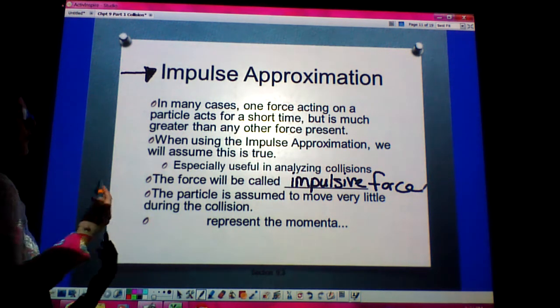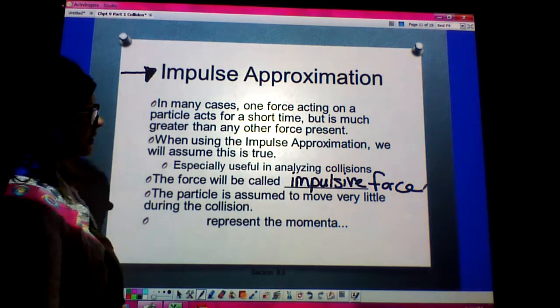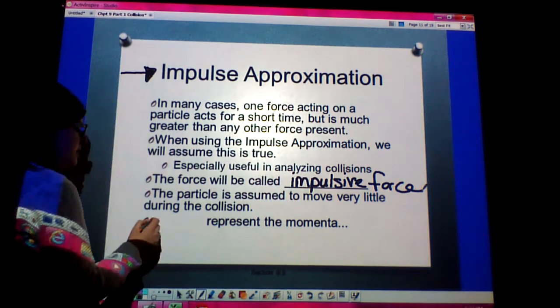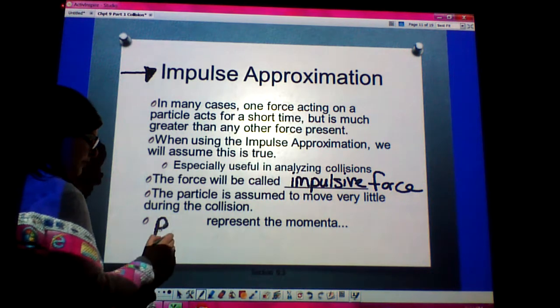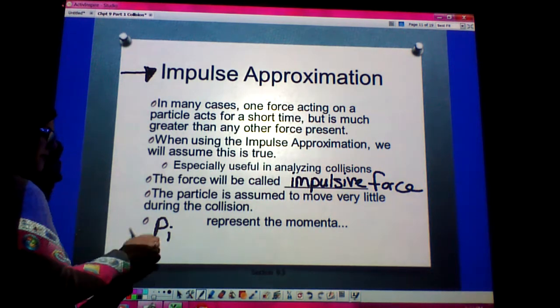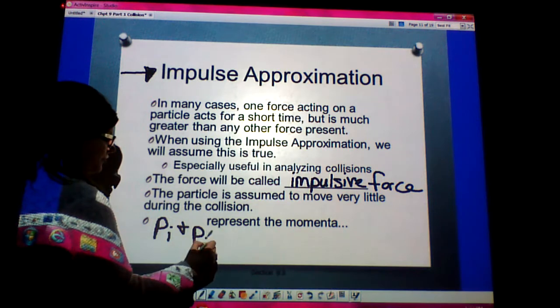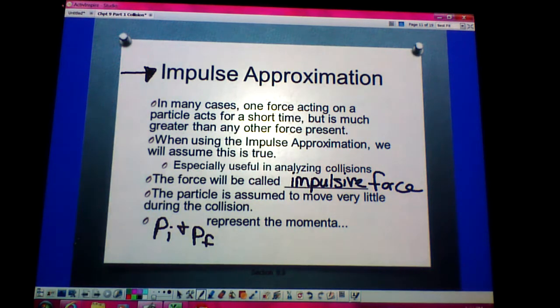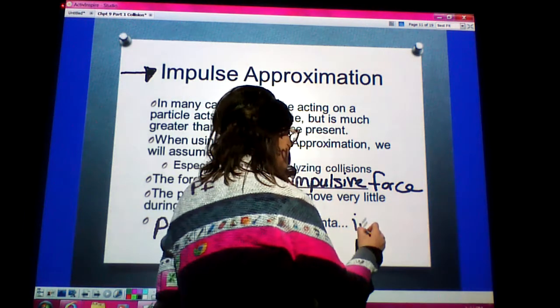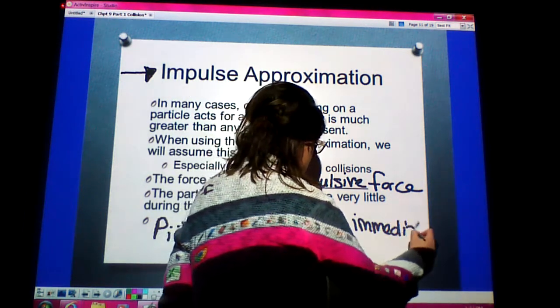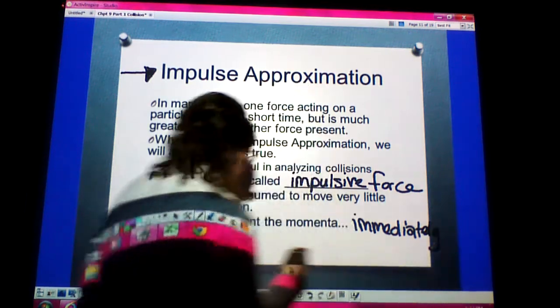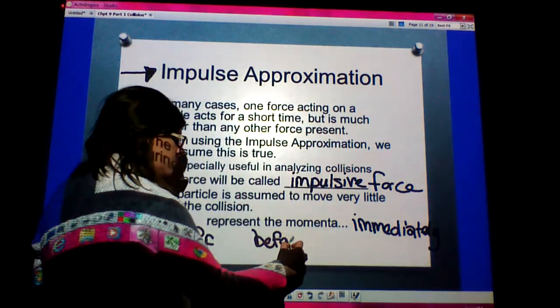Okay, so we know that we have momentum before a collision and we'll have momentum after a collision. So I can say I have momentum before a collision, so we'll call that P sub I, and I have momentum after a collision, we'll call that final, so P sub F. Ultimately we're representing these as momenta, and this would represent the momentum immediately before the collision.